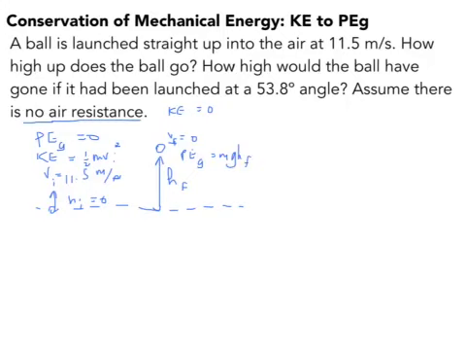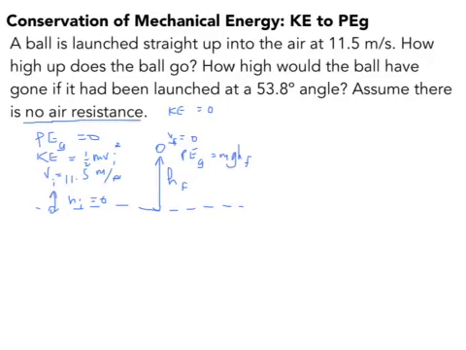So in these problems, you always draw a picture. That's the best way to start. And in the picture, you show what the energies are. So initially, there's no gravitational potential. The kinetic is 1/2 mv squared, and there's the velocity. Finally, at the end, there's no kinetic, v is 0, and the gravitational potential is mgh.